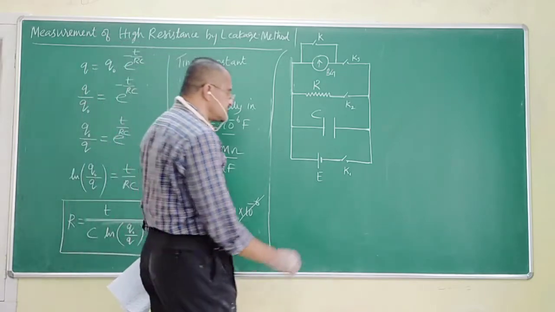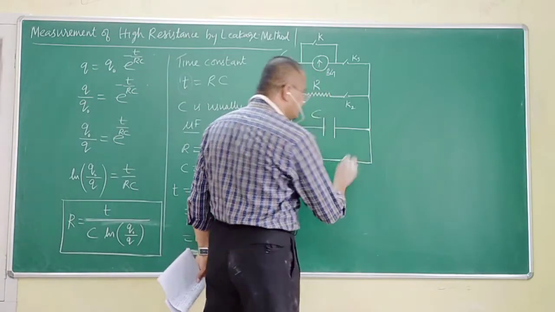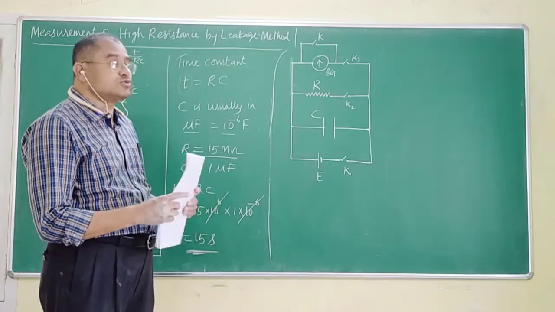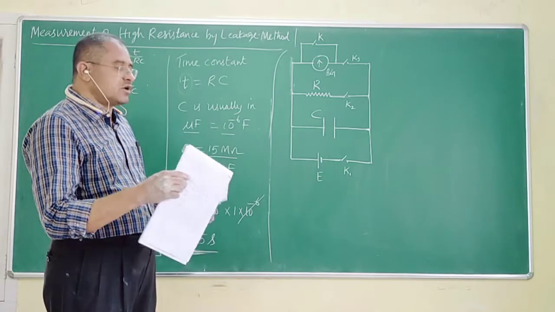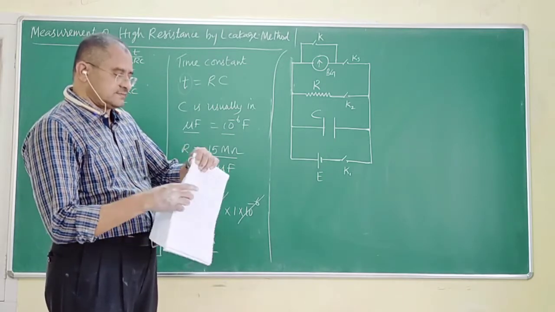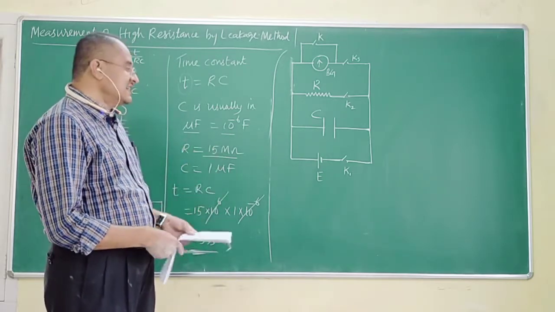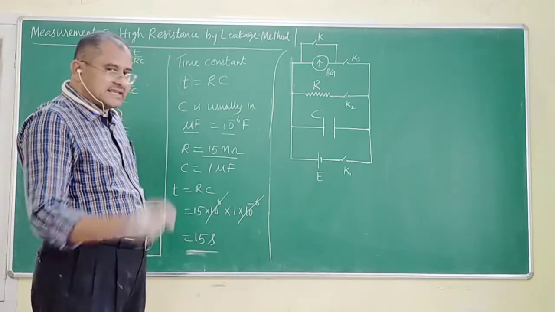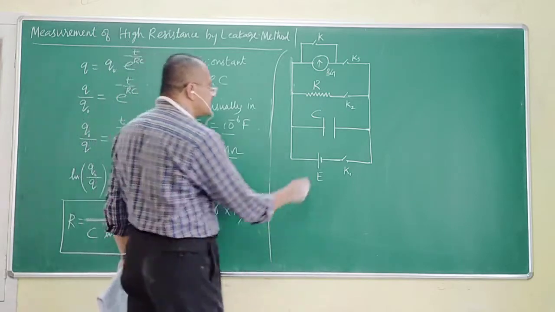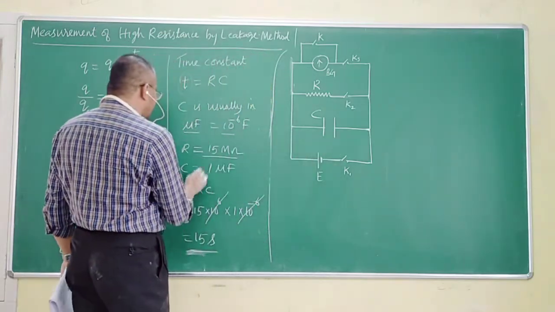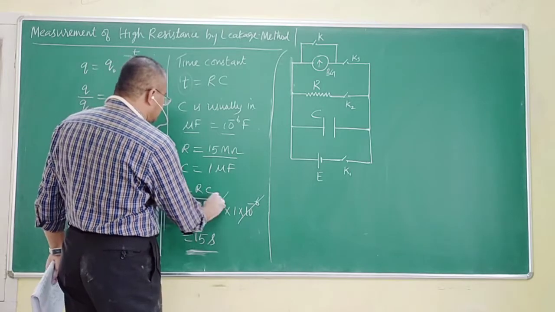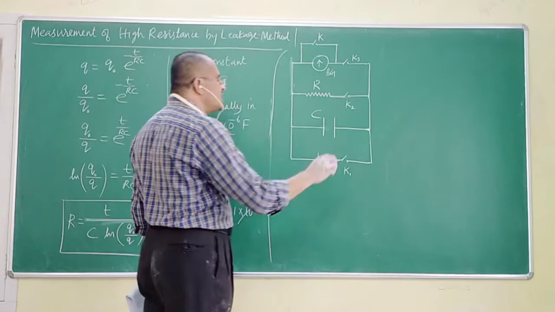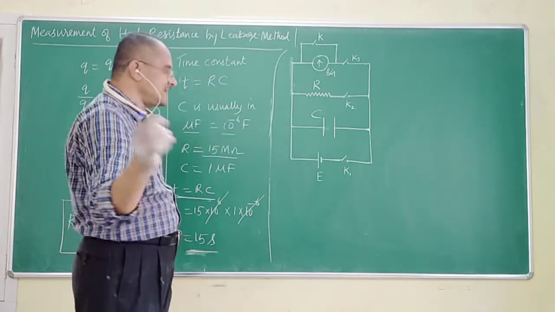So what do I do is, I press K1. Please listen, I am telling you the procedure as to how to measure the resistance by leakage method. I am going to press K1, say for 15 seconds. If I press it for 15 seconds, according to this time constant value, T is equal to RC, this capacitor will get charged to its full capacity.